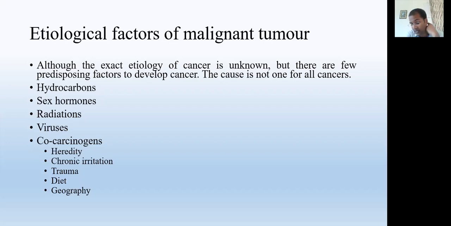There are a few diets, meaning some diet, the exact diet is difficult to say, but some relations have been found in patients that a certain type of diet may cause malignant carcinoma. In the patients of liver cancer, the history showed that the patient had a diet very low in vitamins. So we can say there is some relation between a very vitamin-low diet and liver cancers.